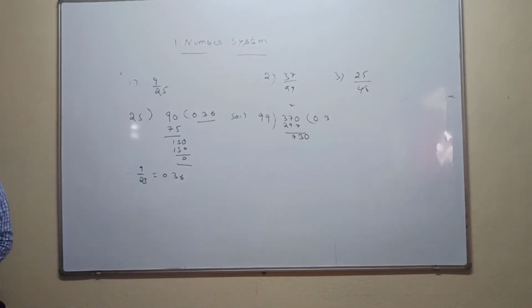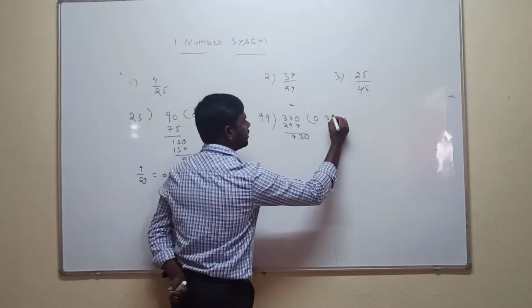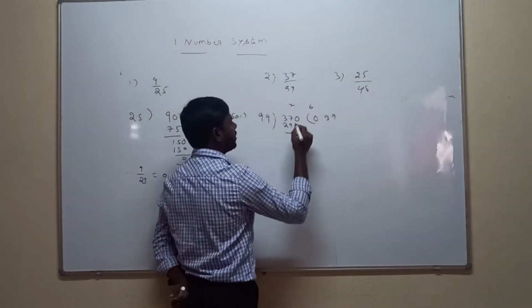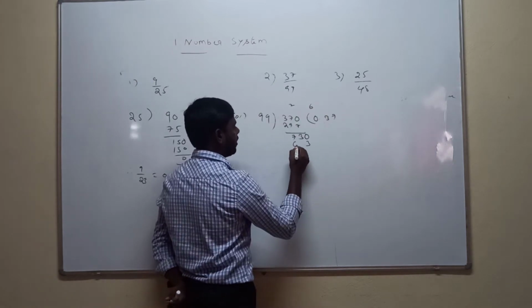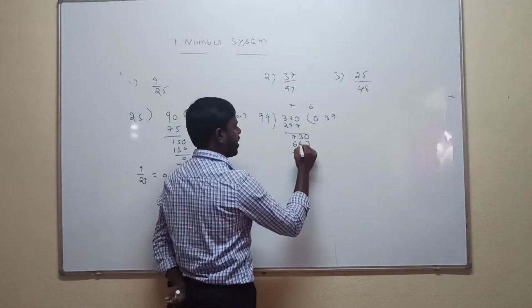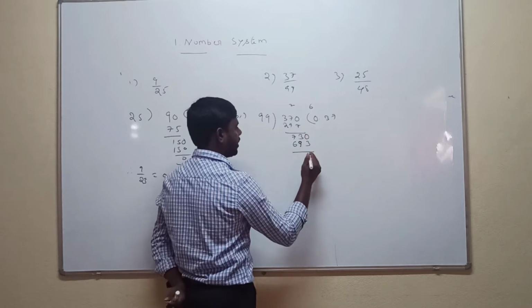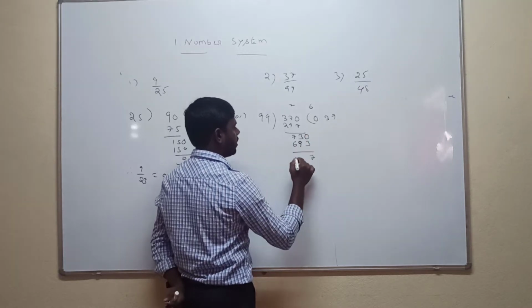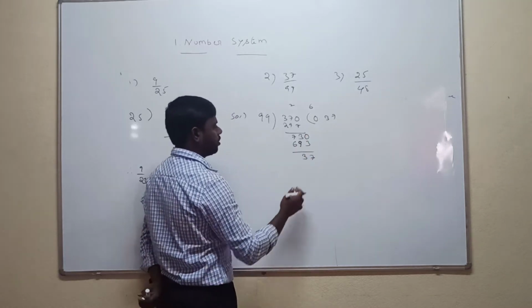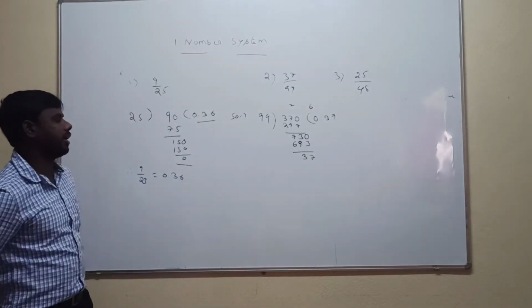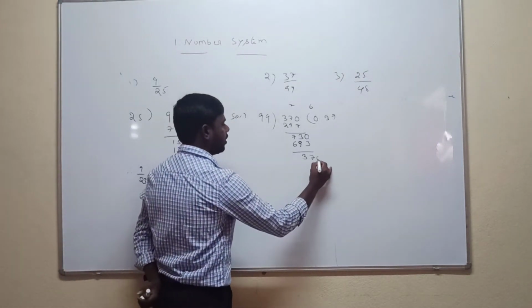Now which number should we multiply with 99 to get close to 730? 7. 7 nines are 63, plus 6 is 69. So 730 minus 693 is 37. 37 is not divisible by 99, so directly we take 0.